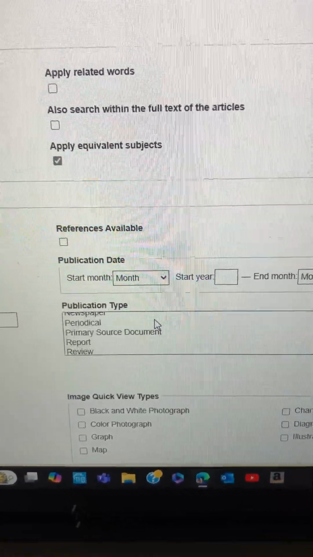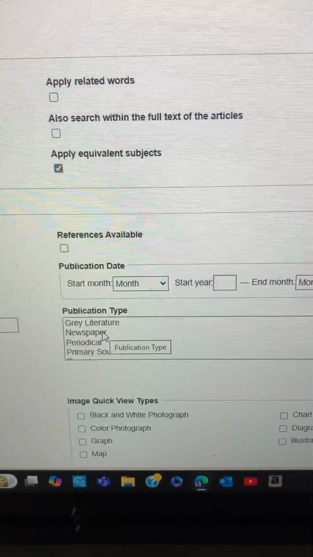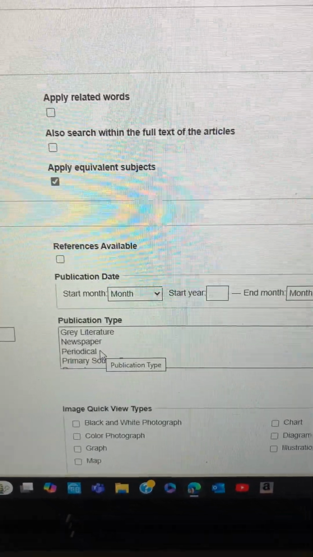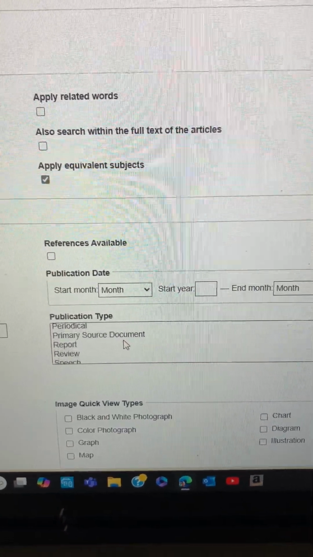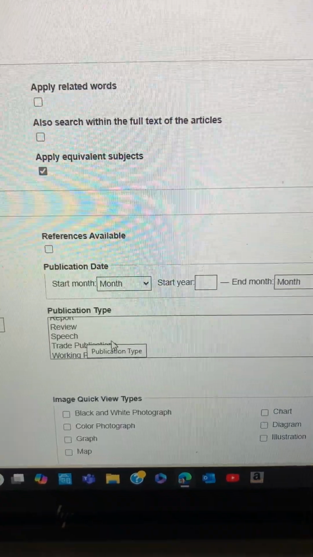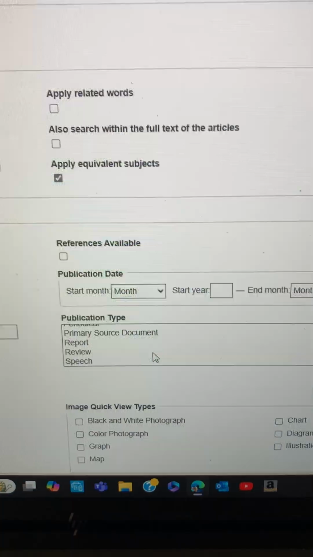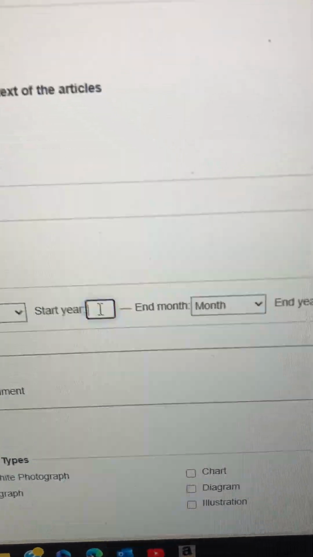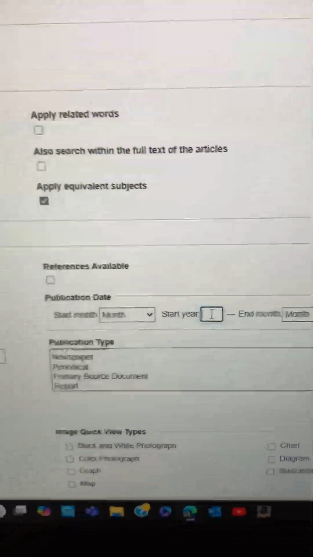A newspaper might be helpful for this topic, voice control, because it's usually published daily. A periodical, like the journal, is published several times a year, so that might be useful. A report, review, speech, if someone gives a speech, that could be useful for this topic of voice control, and so forth. So you have the publication date. I would say the start year should be somewhere around 2014.